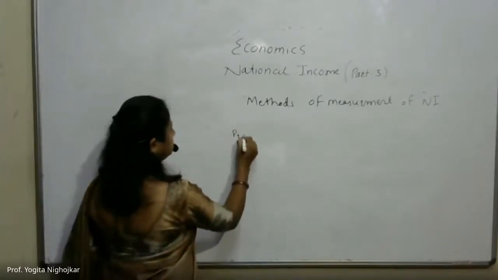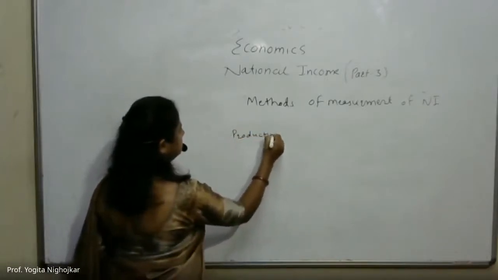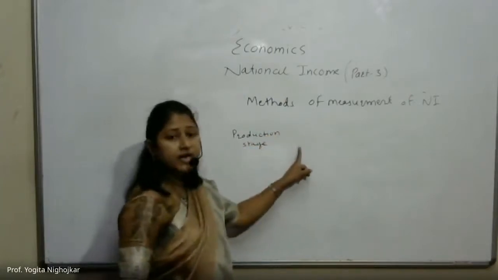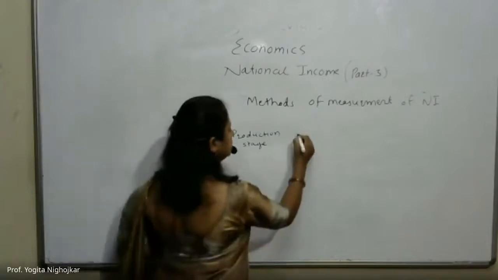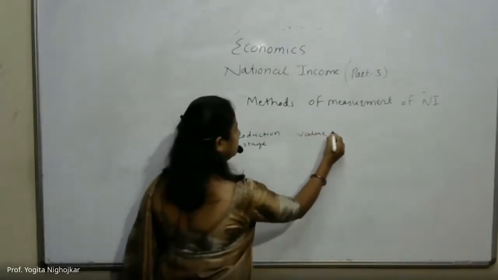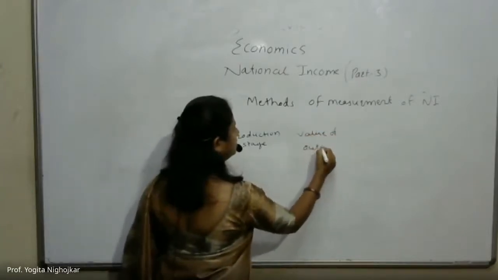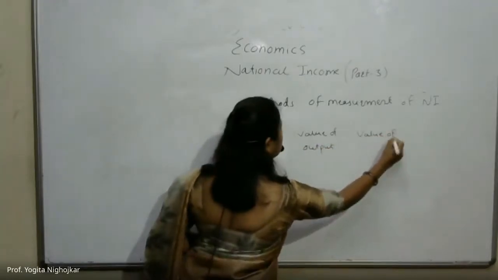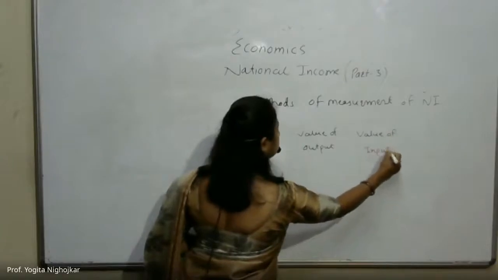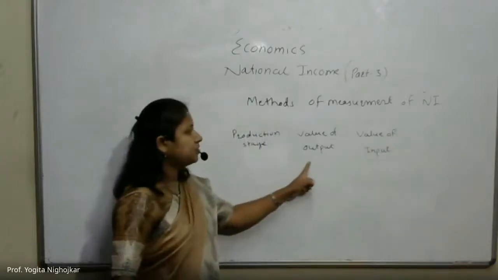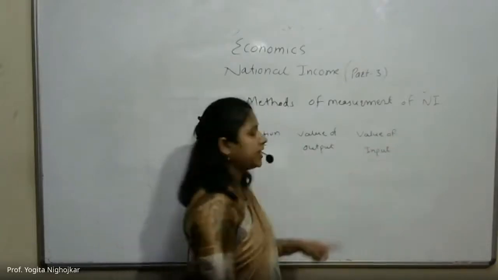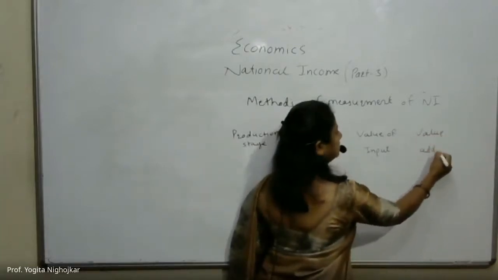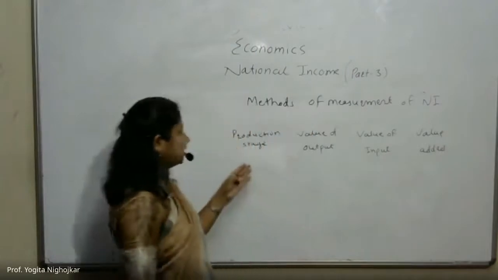Production stage, value of output, value of input, and value added. Okay.